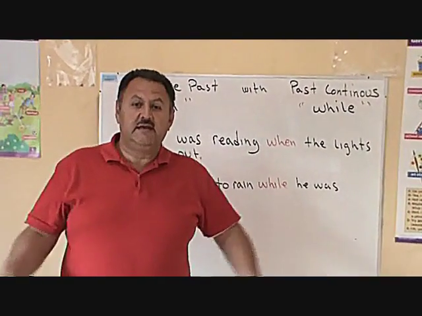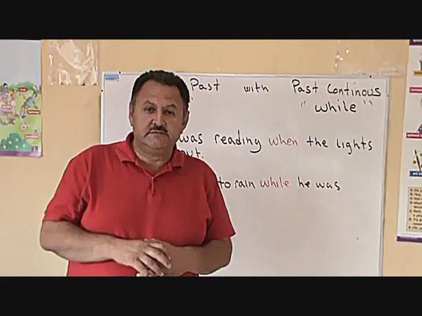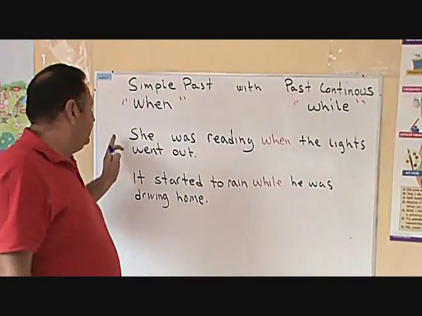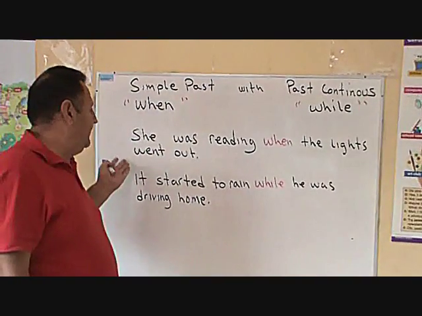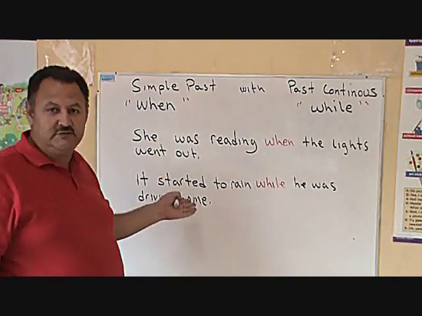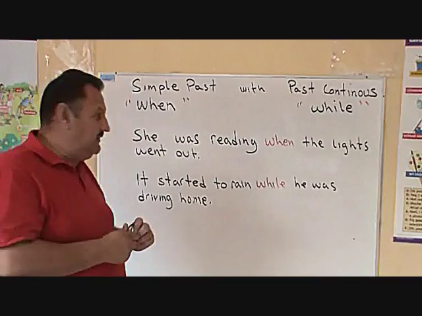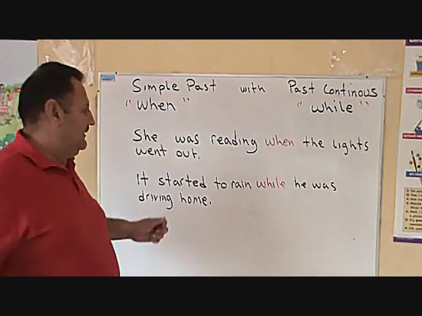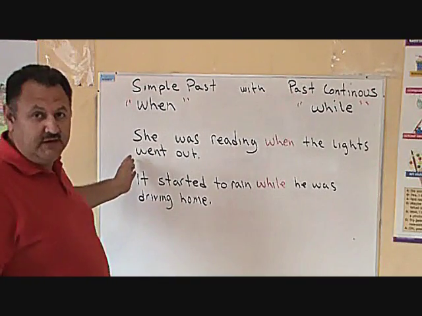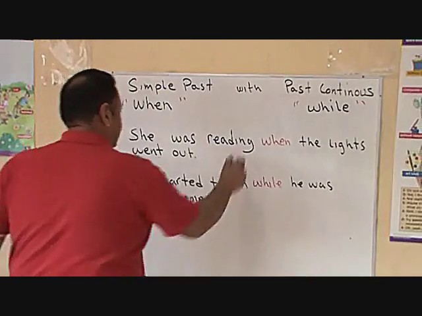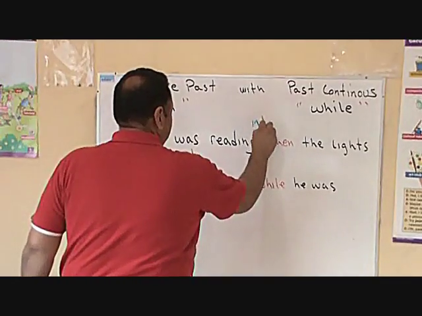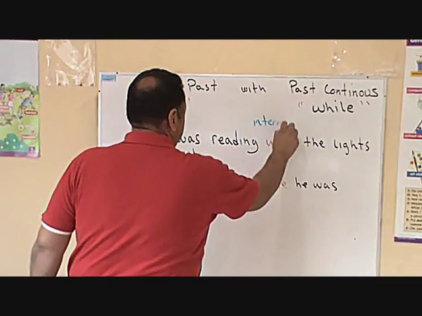Okay, students, here I have two more examples. Listen, she was reading when the lights went out. So she was reading and the action was interrupted because the lights went out. She was reading when the lights went out. So here, again, the action is interrupted.